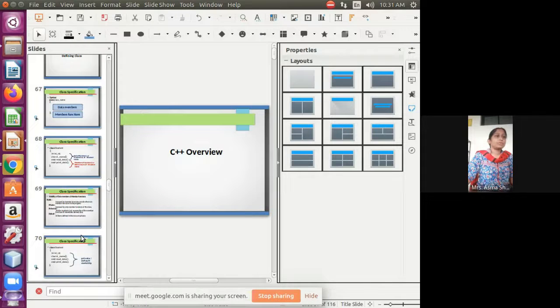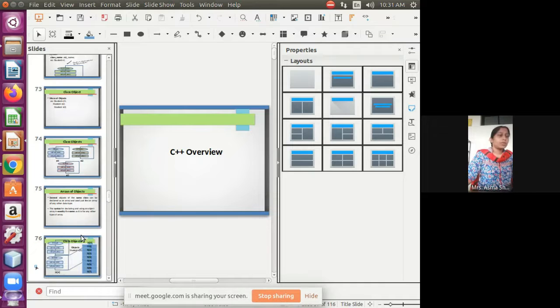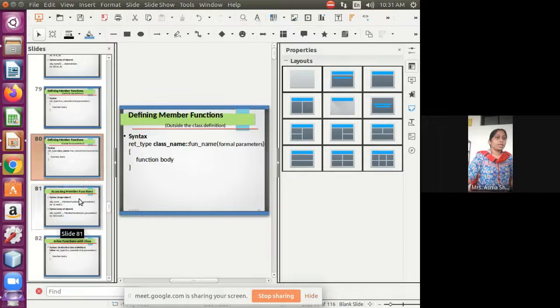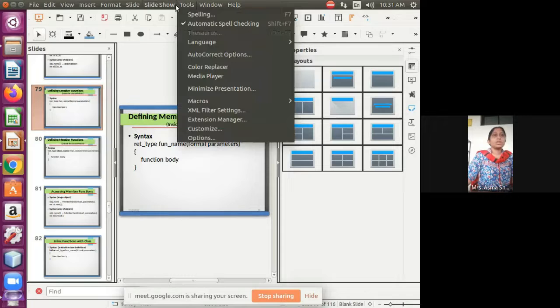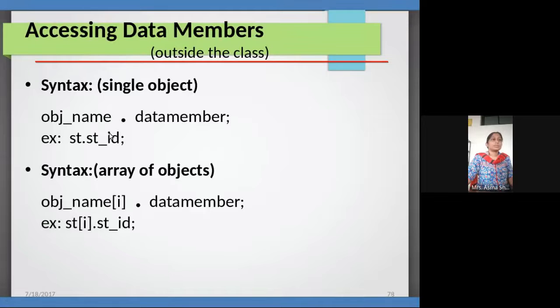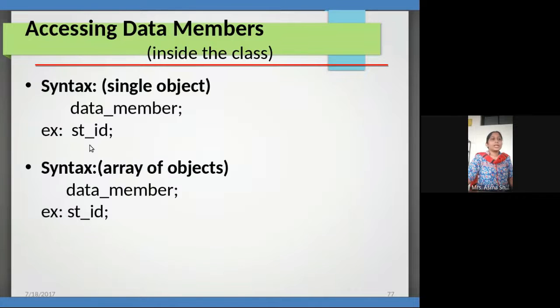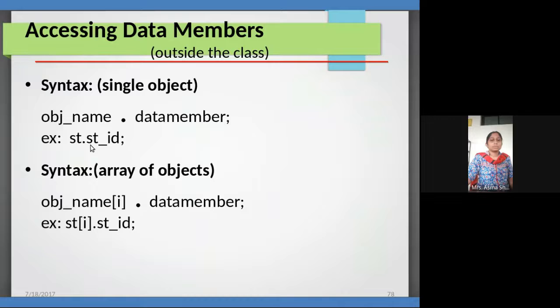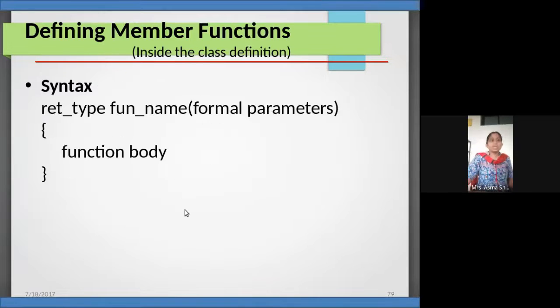So I think we have finished somewhere in the area of objects. Defining member functions we finished. Defining and accessing, this scope resolution which we discussed. We already discussed the theory part of this. To access the data members outside a class, we need to use the object name dot the parameter name. If there is an array of objects, I have to use the index of the object, dot, that data parameter. We have seen this in yesterday's class.